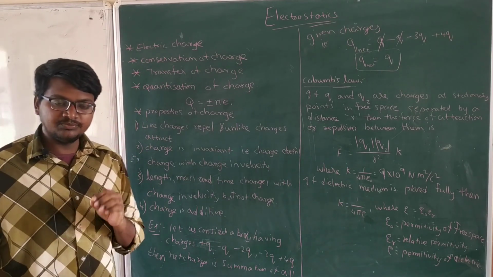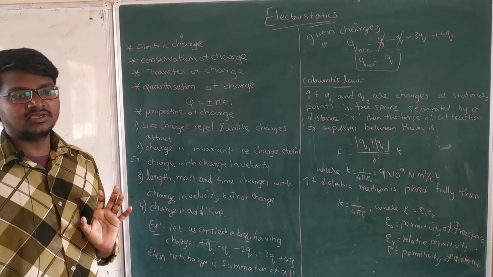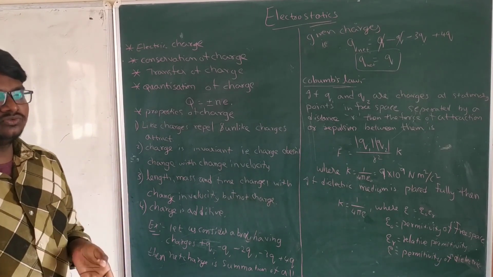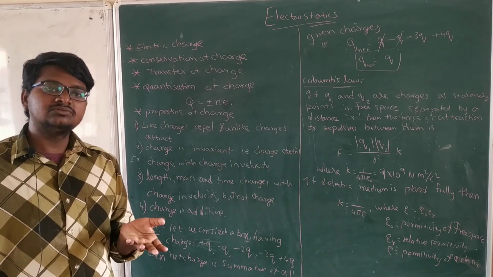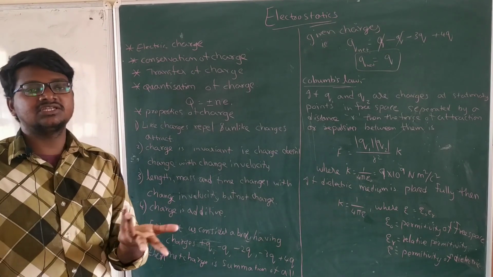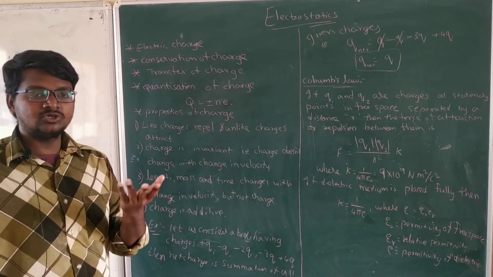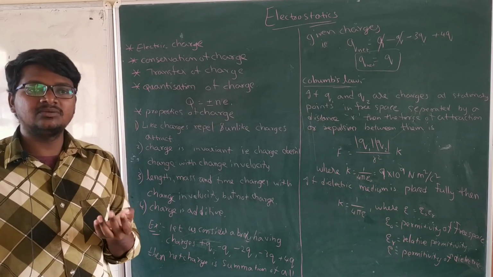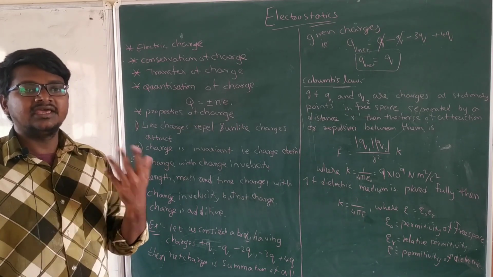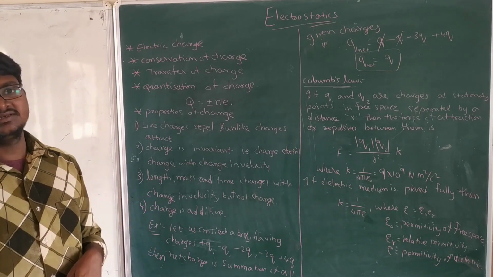Electric charge is measured with the help of coulombs. 1 electron charge is equal to 1.6 into 10 to the power of minus 19 coulomb. And 1 coulomb nearly consists of so many electrons, like 6.022 into 10 to the power of 18, 19 something, like that number. We will calculate it in the next lectures.